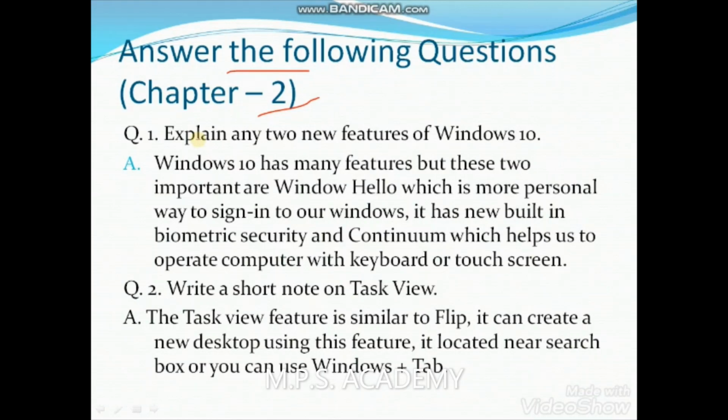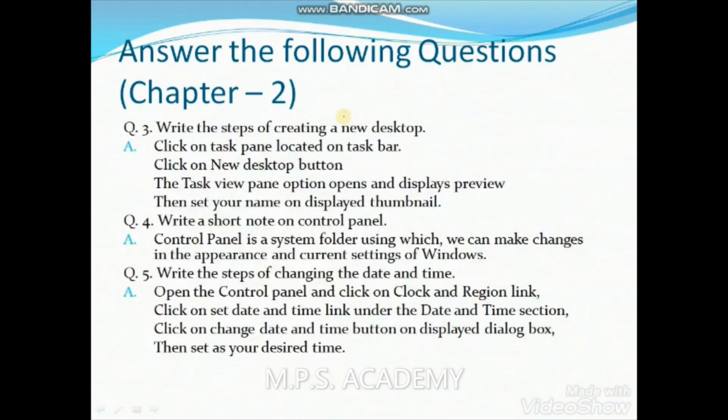Okay, Task View is similar to flip. It can take a screen and flip from one desktop to another. It can create new desktops. It is also located in the taskbar. It can be opened by the Windows Tab. Next is the second part, question numbers 3, 4 and 5 are here with questions and answers.